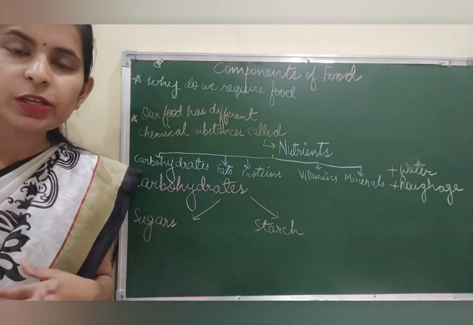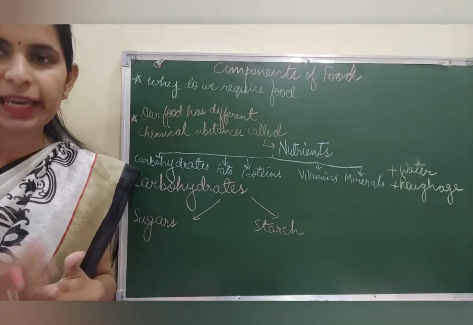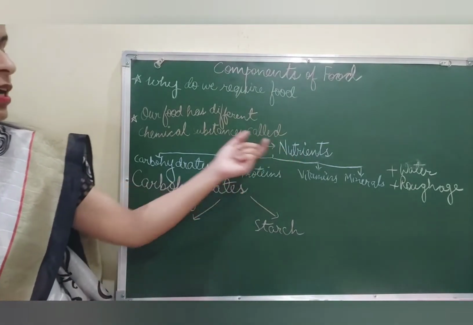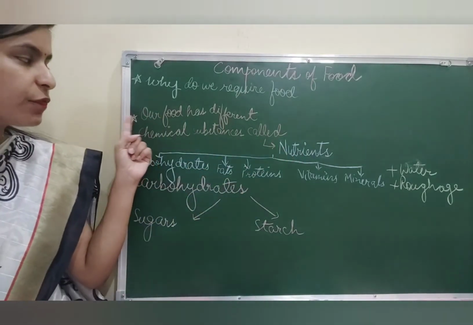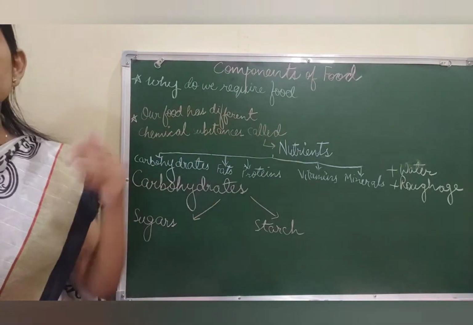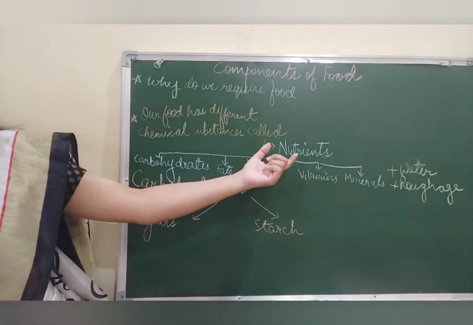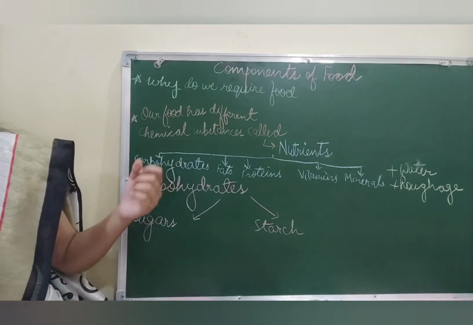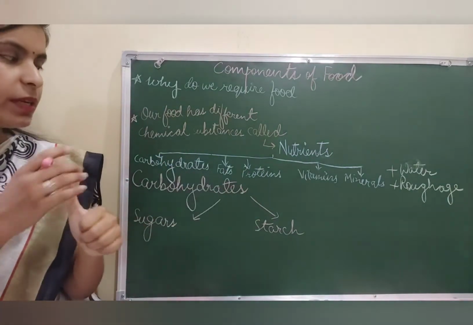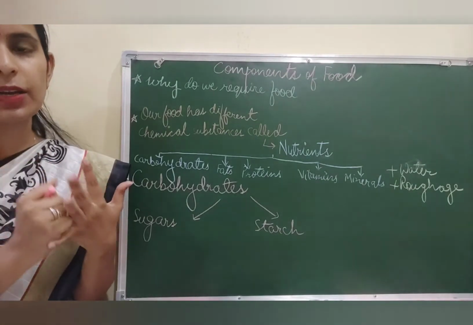Now, in this chapter, we are discussing the various components of food that help us remain healthy. First and foremost, we are going to discuss the topic of nutrients. What are nutrients? Our food has different chemical substances that are known as nutrients. Nutrients are very essential for our growth. These nutrients have been grouped into various classes, for example, carbohydrates, fats, proteins, minerals and vitamins.